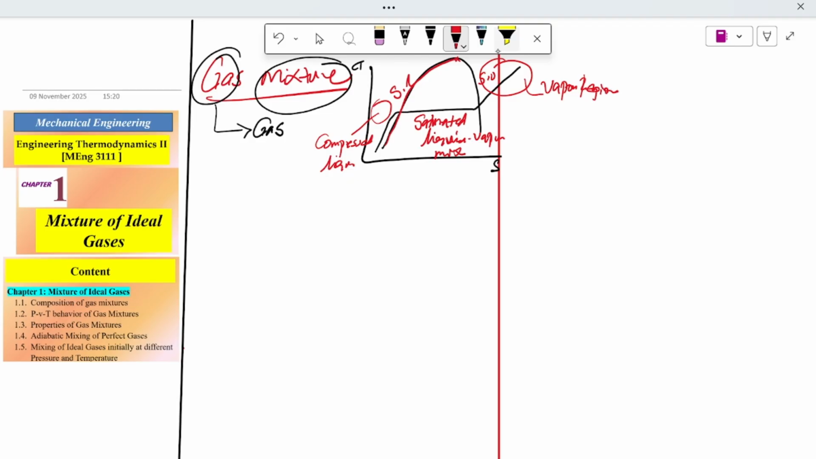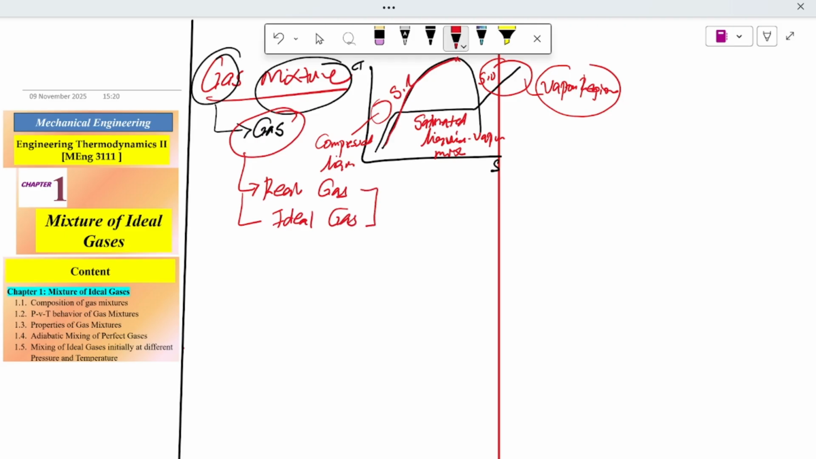So any substance that occurs in this region is in the vapor region. When a substance is in this region, it is the saturated liquid vapor mixture region, and here is the compressed liquid. So a gas is always discussed in the vapor region. A gas means it is in the vapor region. These gases may be real gases or, let us say, ideal gas.